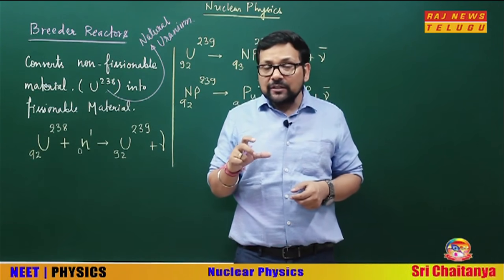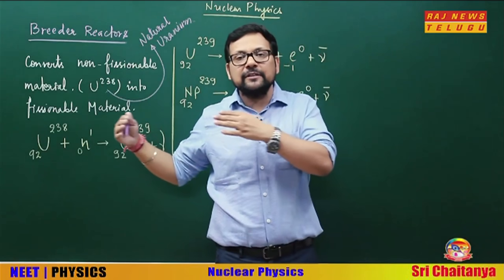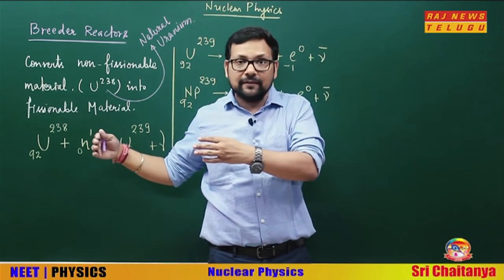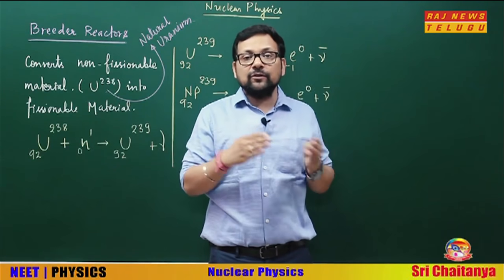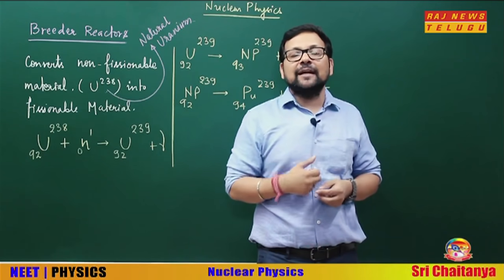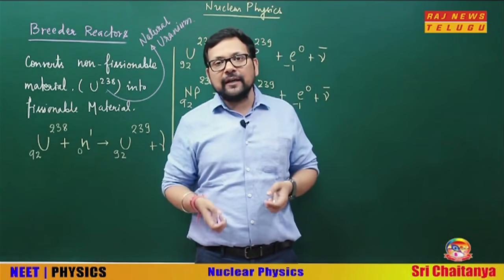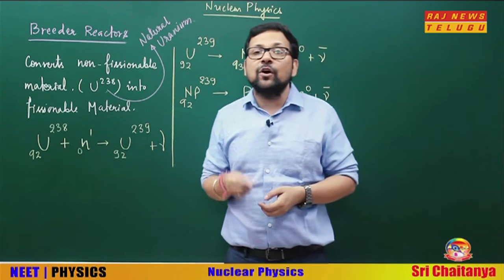So what it is actually doing is consuming lesser energy and producing greater. Non-fissionable to fissionable, so it breeds more energy. That's called a breeder reactor. So this is the actual overall working, and let's see this working in the form of reaction.